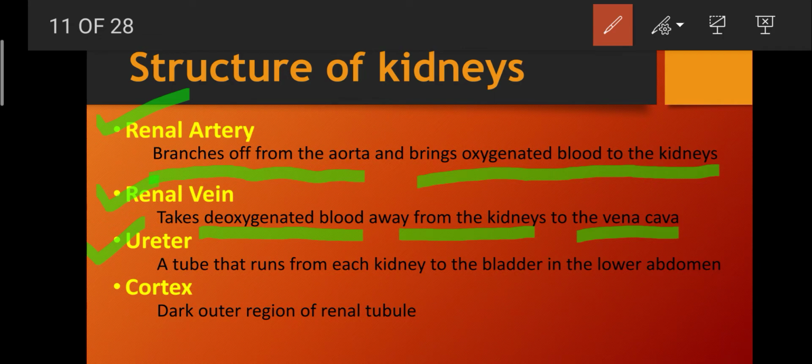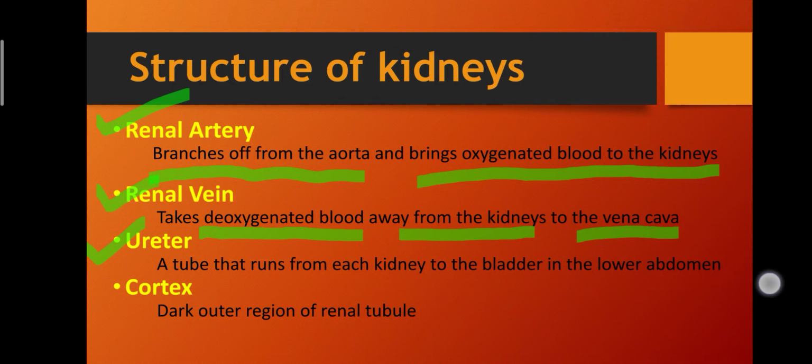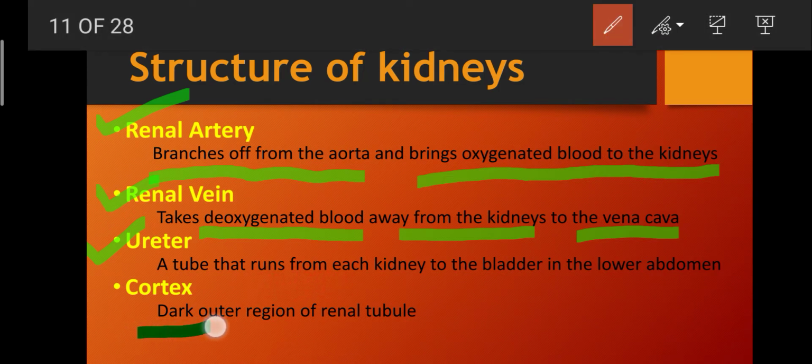The ureter is a tube that runs from each kidney to the bladder in the lower abdomen. What is the cortex? The cortex is the dark outer region of the renal tubules.